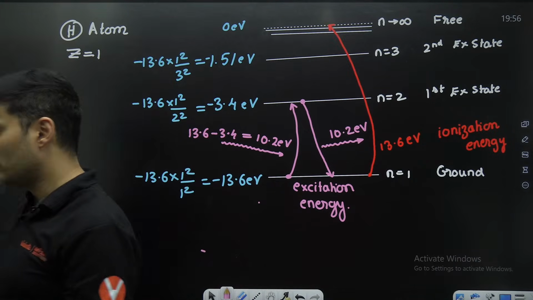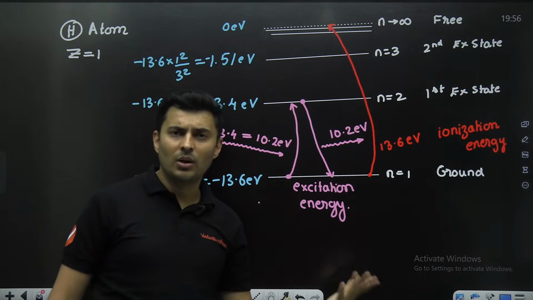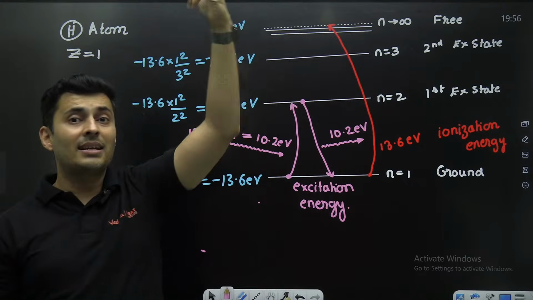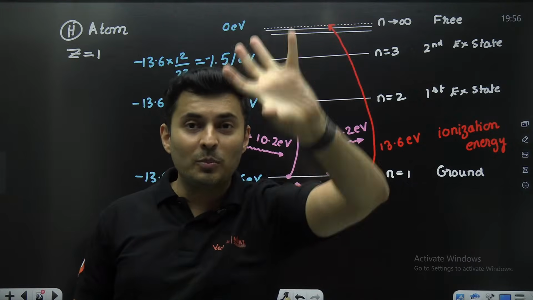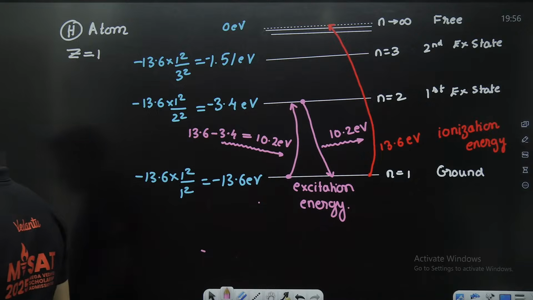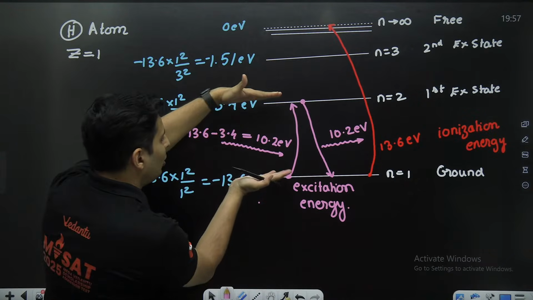What's the meaning of excitation energy? So I take it to the next immediate available orbit, that is excitation. I'm completely making it free. It is an ion. Negative is out, positive ion. So ionization energy. Sir, minus 10.2 or plus 10.2, it is always positive because you are taking the positive difference